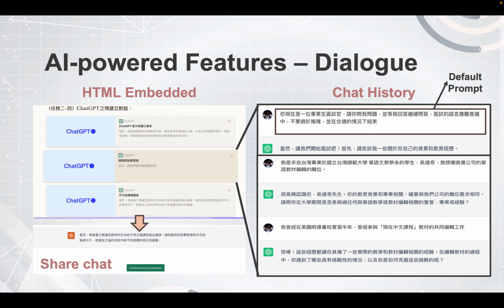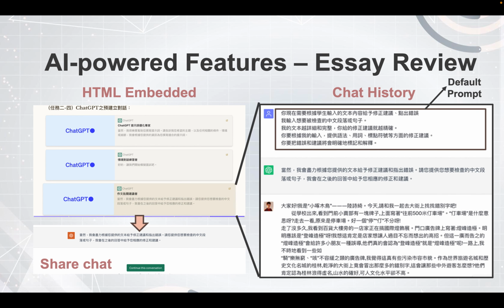So this prompt engineering I have done becomes a default prompt for the learner to practice the entire learning process. As for the essay review, I also tell ChatGPT to correct errors and give brief explanations of words and some grammatical issues.